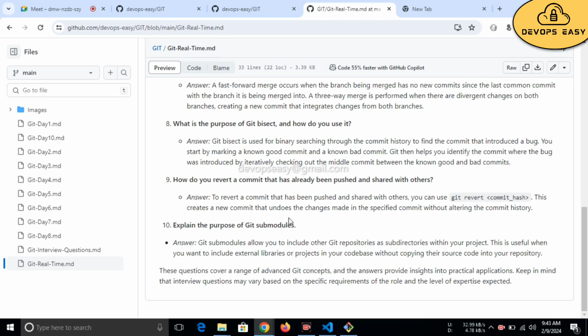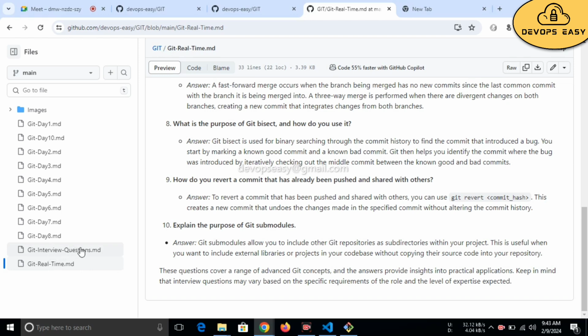Explain the purpose of git submodules. Git submodules allow you to include other git repositories as subdirectories within your project. This is useful when you want to include external libraries or projects in your code base without copying the source code into your repository. So if you want to add some other repository in your project, then you can use git submodules.